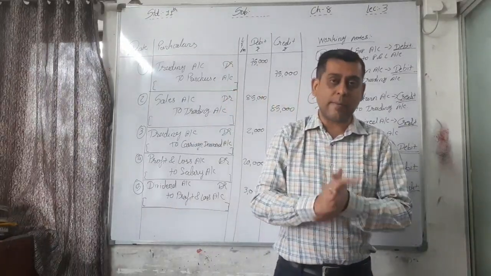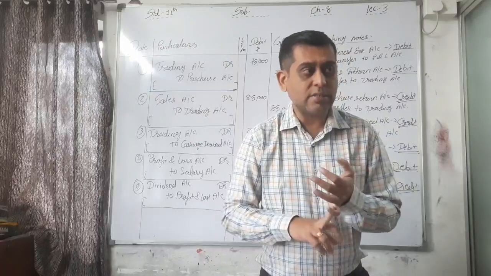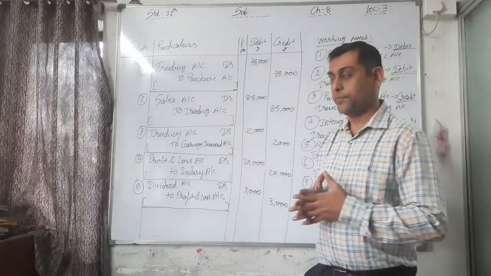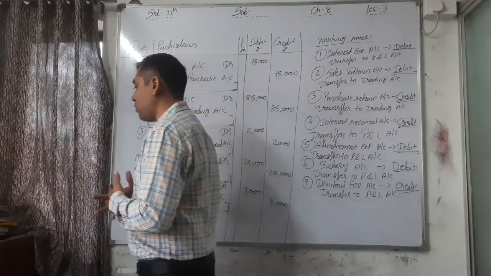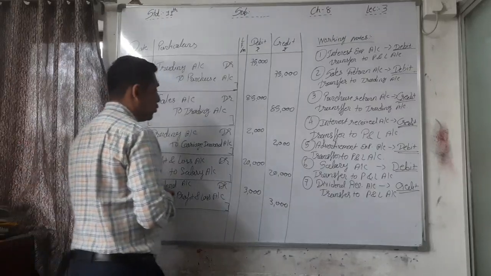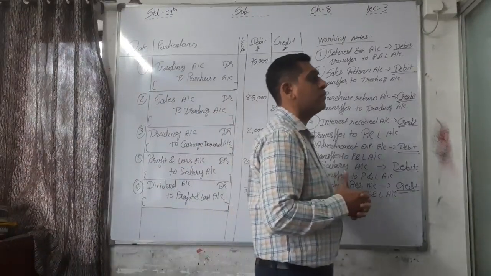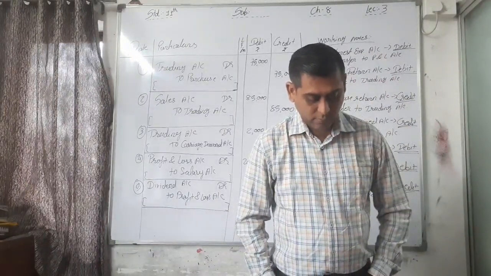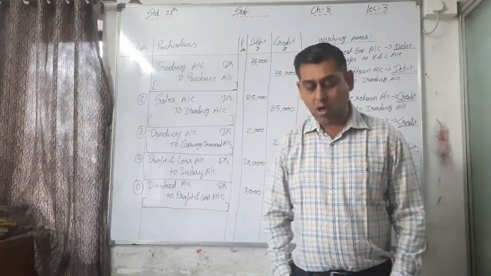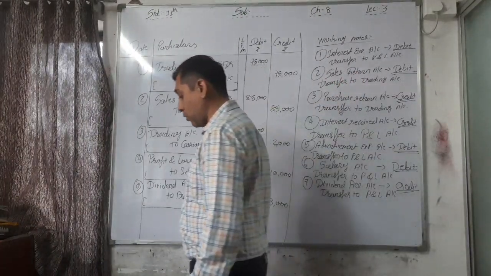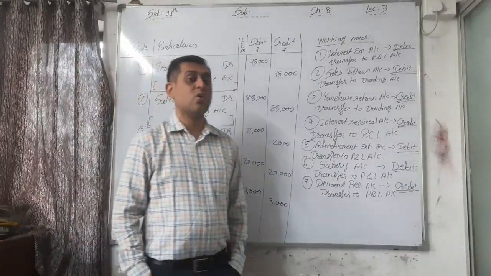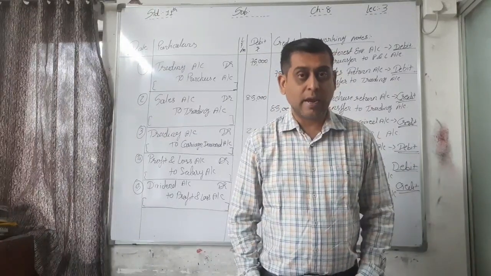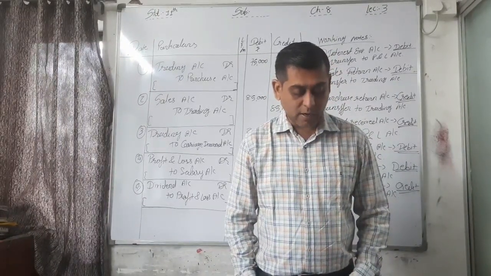Dividend received account debit to profit and loss account, being dividend received account of rupees 700 closed and transferred to profit and loss account.